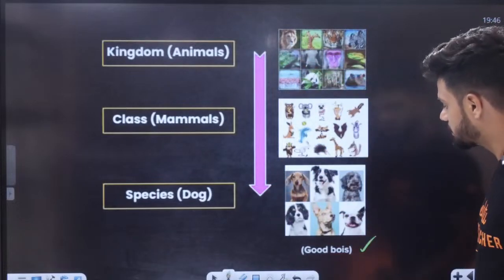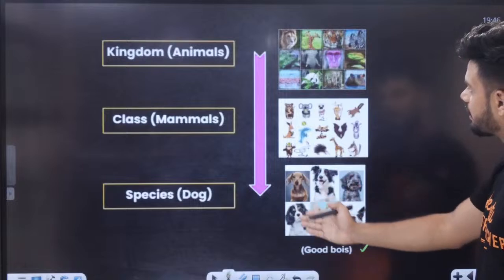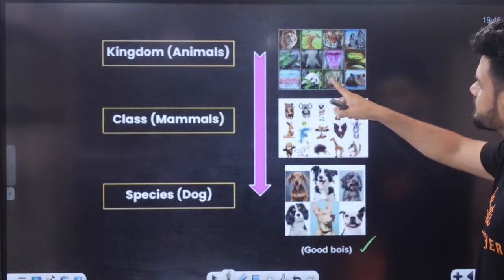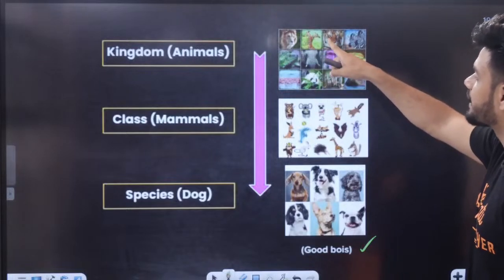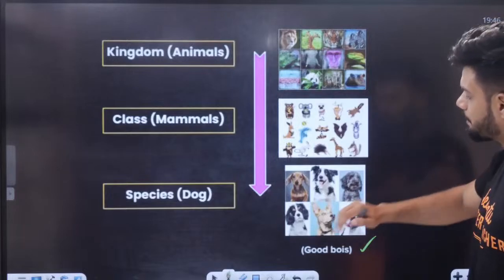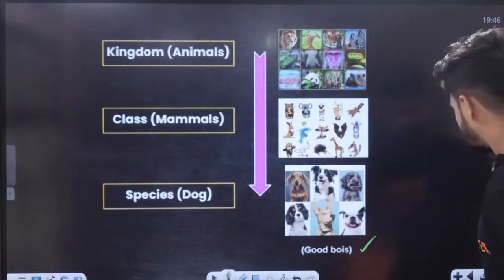See, all good boys are here. Their characters are very common. Similarities are increasing here. But if you look at this one, panda and the lion or tiger, similarities are very less at kingdom level. But at species level, similarities are increasing.